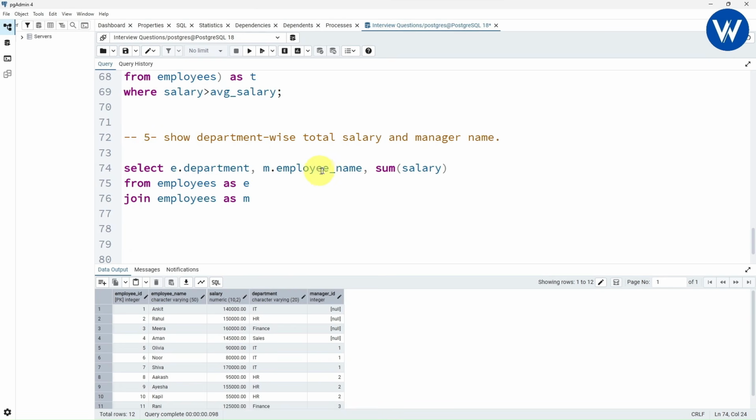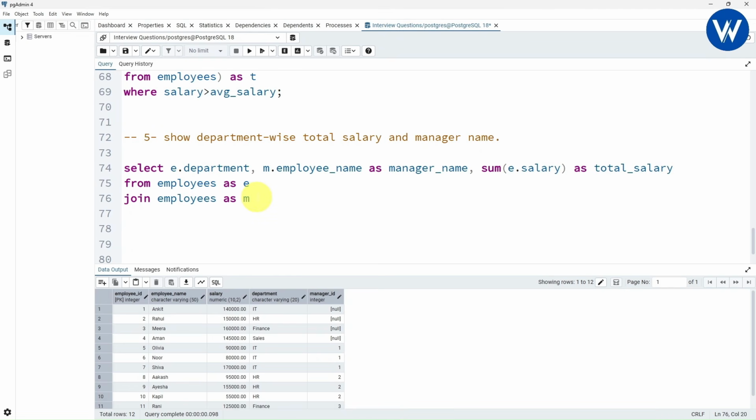So what we can do is we can change the column name. It will return employee name. I can use the alias to change the column name. I will take here manager underscore name. In the same way, this is the salary from employee table, E dot salary. I can change the column name as total underscore salary.